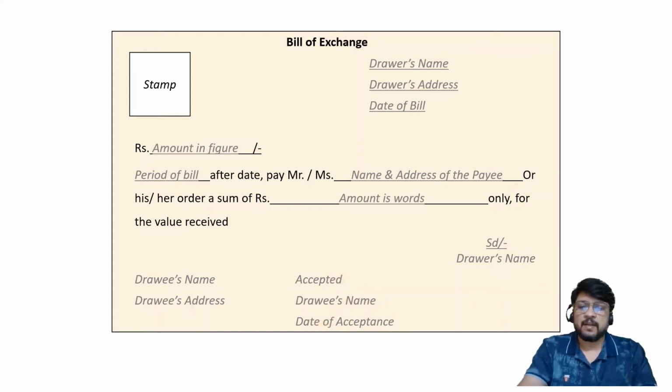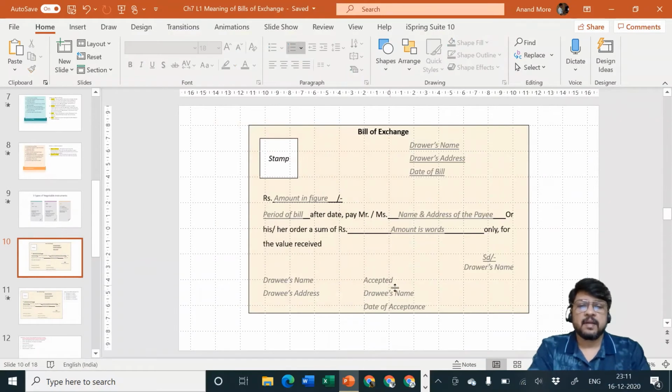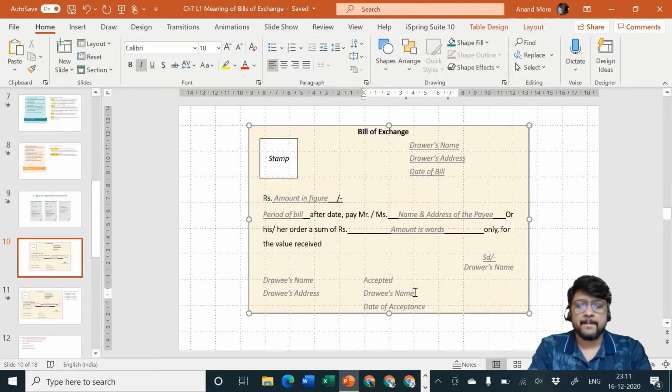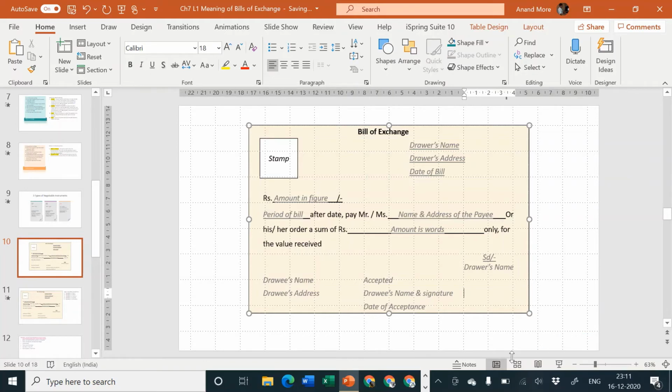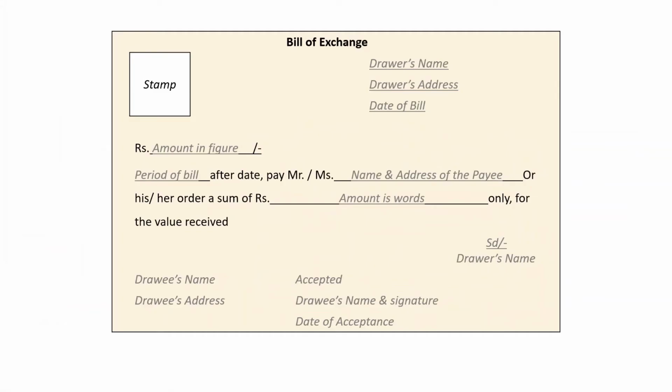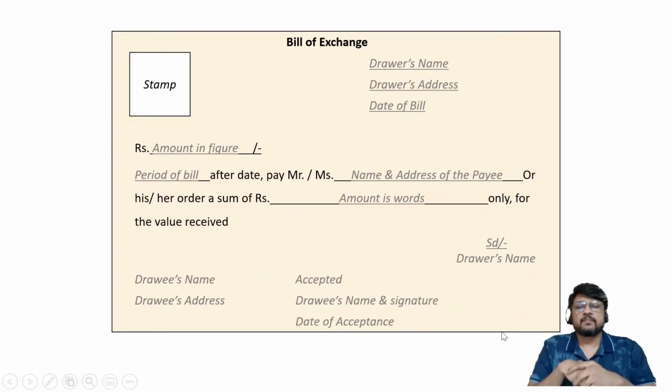Okay, so let me write down here the drawee's name and signature. Yes.